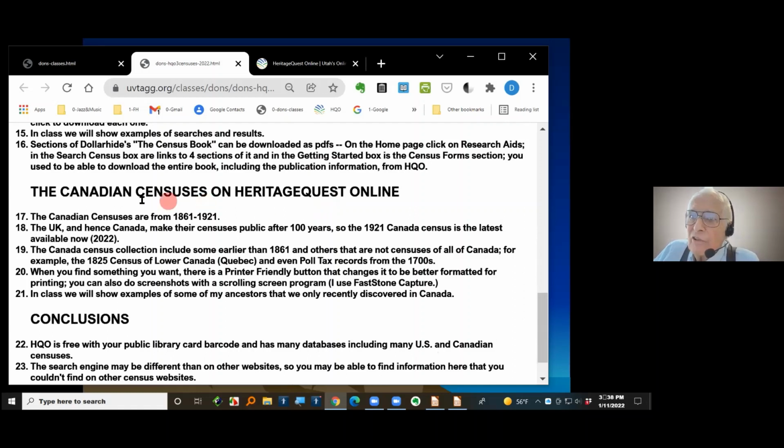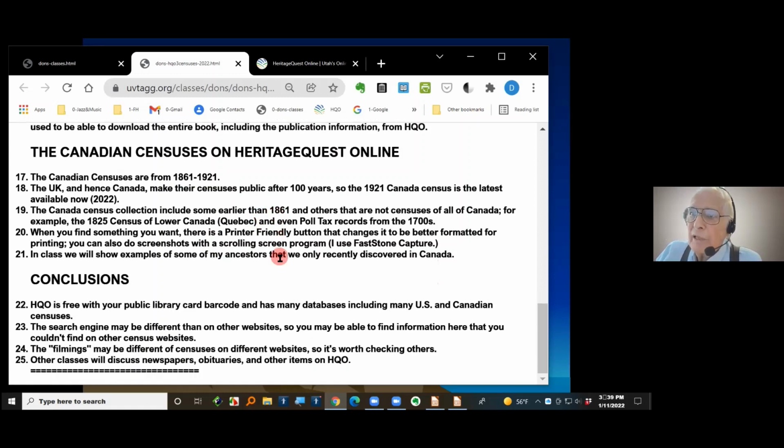Then there are the Canadian censuses that are there now. They were not there when I taught this class a couple of years ago, so I was surprised as I went into this now that they're there, and they're very helpful. They go from 1861 to 1921, but there are some records like censuses, tax rolls and so on that are even earlier than that, clear back into the 1700s, here on HeritageQuest. We found that some of my ancestors were in Canada, which we didn't know about until just a few years ago, and I'll show you that in a minute. Then there are some conclusions down here.